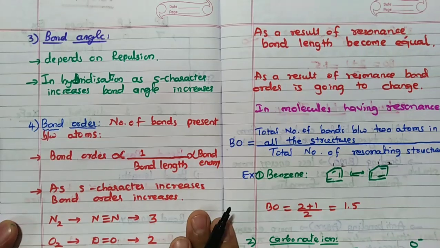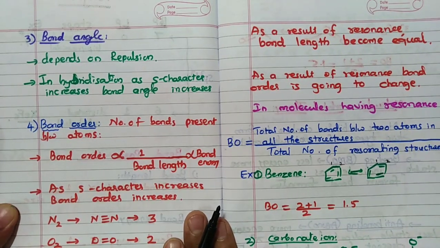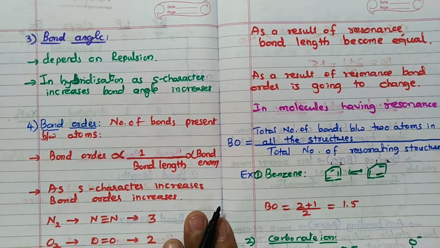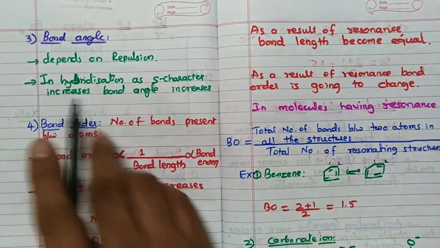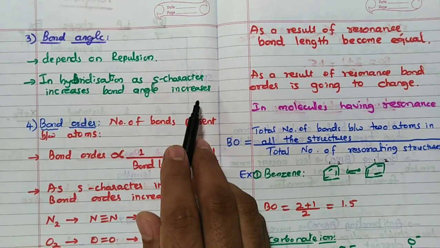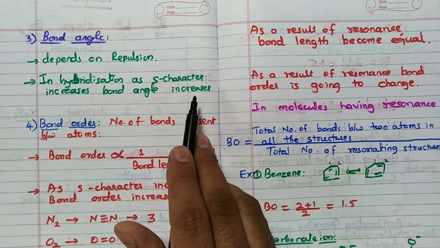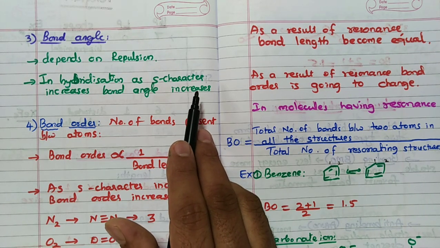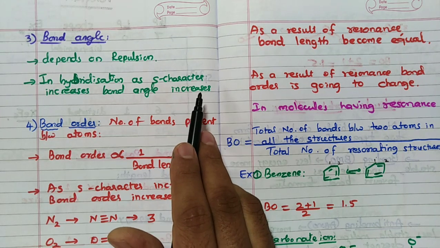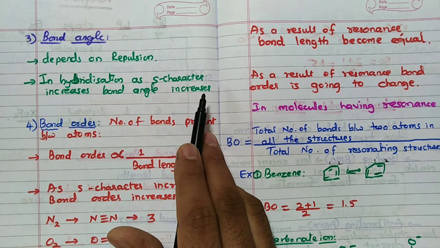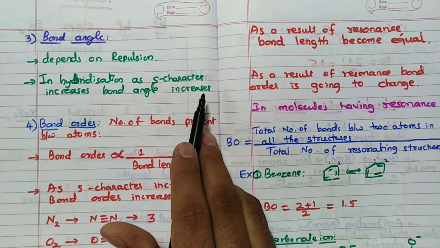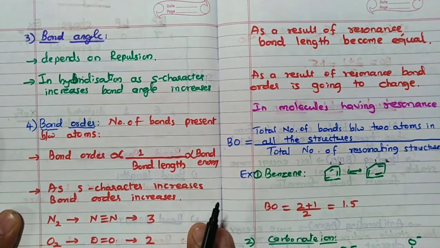Then bond angle. Bond angle depends on repulsion. Bond angle is between two bonds, remember, so a minimum of 3 atoms are required here, triatomic. In hybridization, as s character increases, bond angle increases. Remember that point. For example, sp3, sp2, sp. sp3 has s character 25%, so bond angle is 107. Then it becomes 120. Then it becomes 180. So as s character increases, bond angle increases.